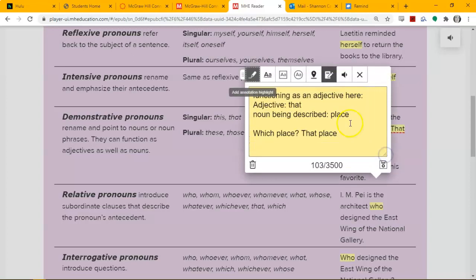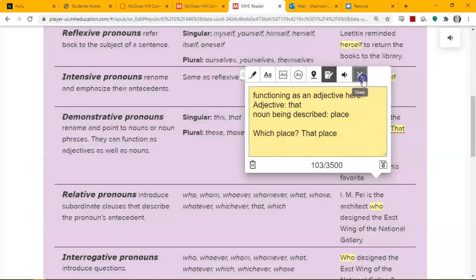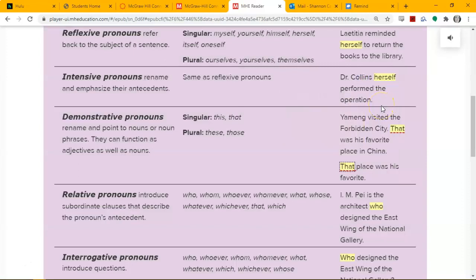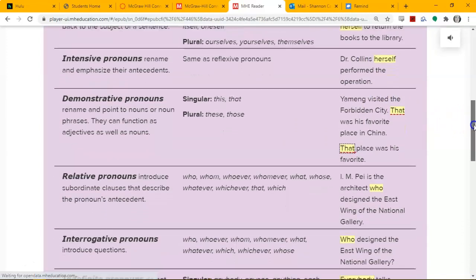An adjective. The adjective is that, the noun being described is place. If you can say which place and get the word that as the answer, it is going to be the adjective. Which place? That place. The word that is an adjective there. That will become important later because the word that is a tricky little word.